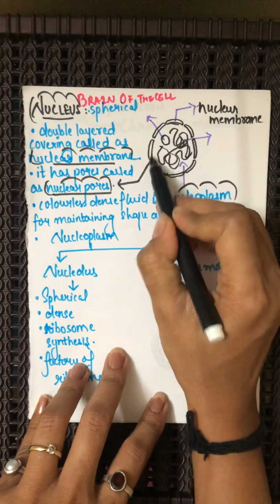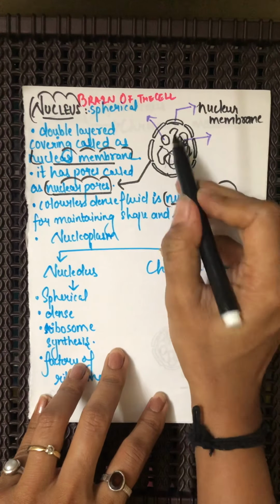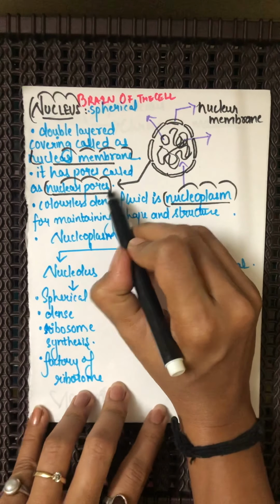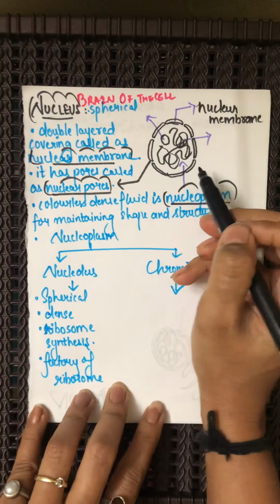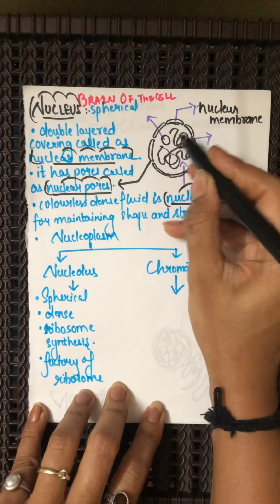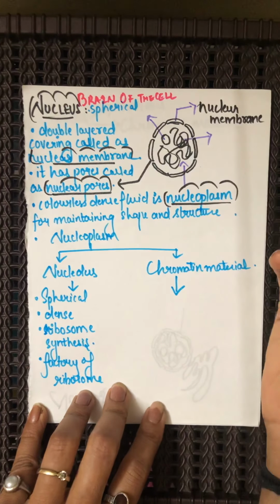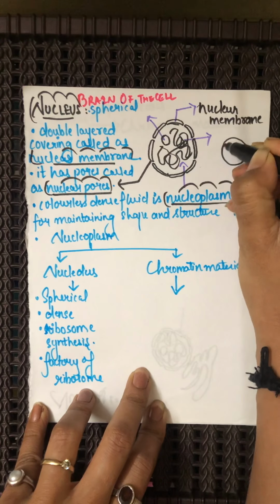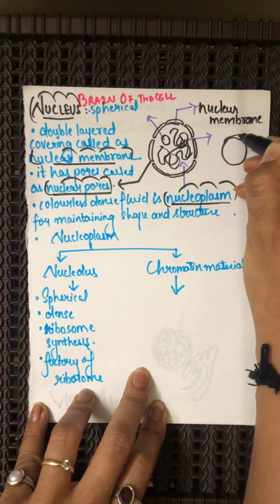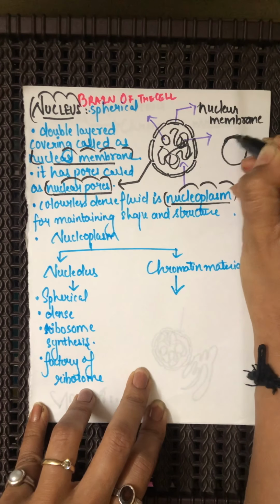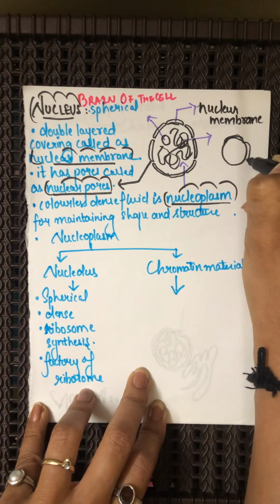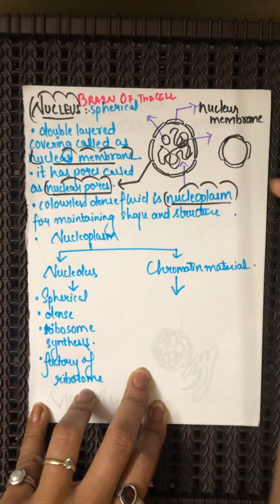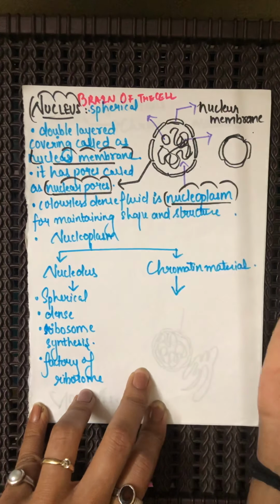So the outer covering is the nuclear membrane, and it has pores termed nuclear pores.